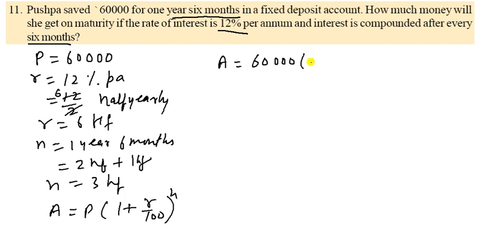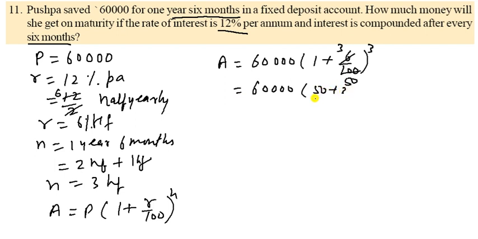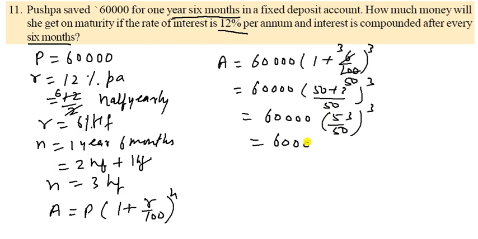Now apply the formula in this. So A will be equal to P, which is given as 60,000. So 1 plus R, which is given as 6% half yearly. So you have to write 6 upon 100 to the power how much? It is 3. Now taking the LCM as 50, 50 plus 3, so it becomes 60,000 times 53 upon 50, and whole power is 3.